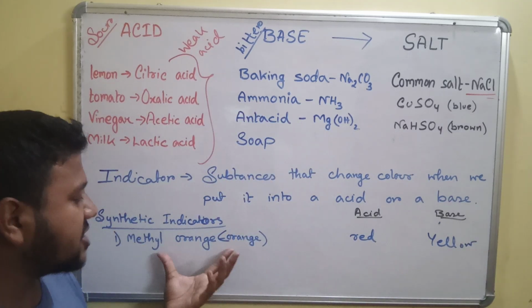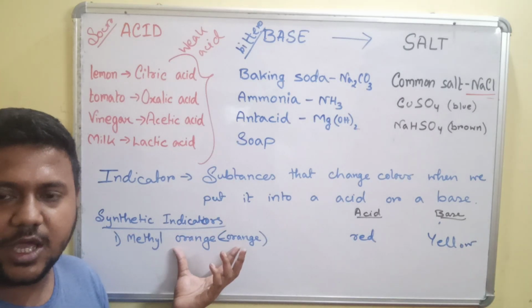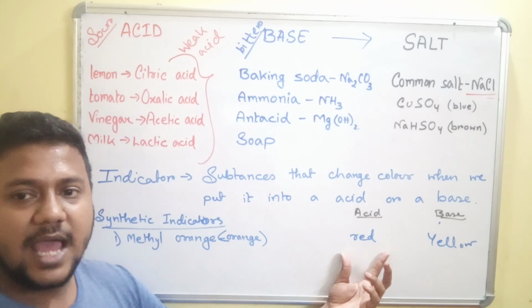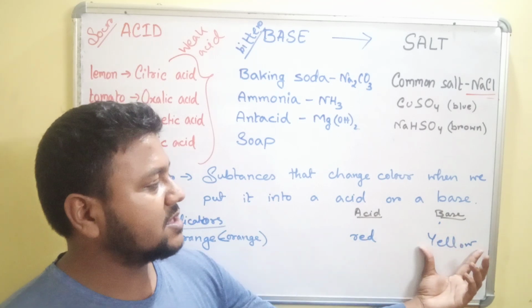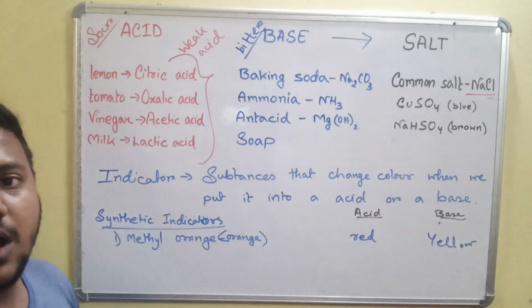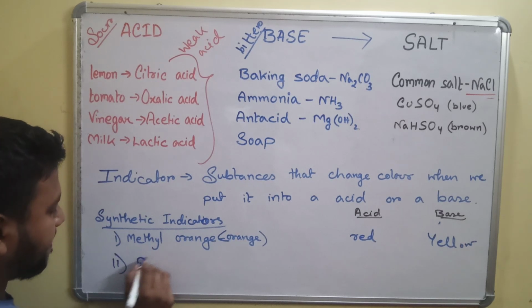What is methyl orange? Methyl orange is an orange color indicator made in a laboratory, which turns red in color in the presence of an acid and yellow in color in the presence of a base. Next we are coming to one more synthetic indicator, which is phenolphthalein.